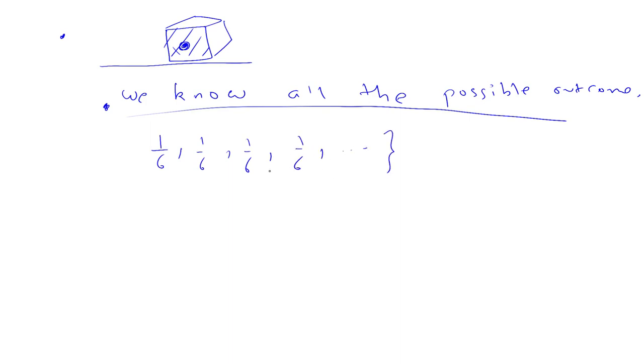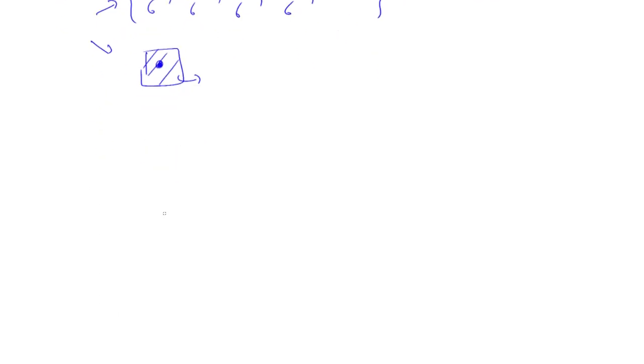Now if we break this symmetry by putting some weight on one side of the die, so that the frequency of this face coming out is less, we cannot use this definition. So we have to define a new definition for probability. This is how we are going to do it.